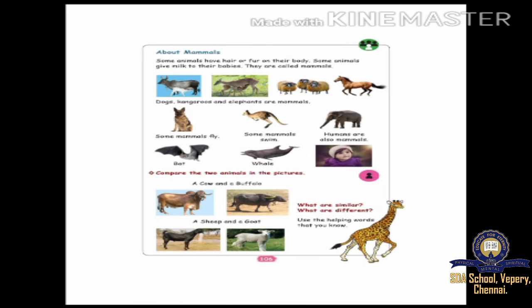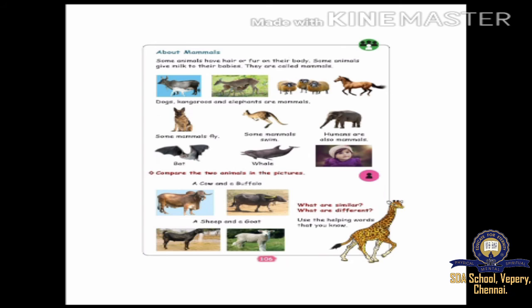Can you understand? Okay. Like that, bat. Have you seen bat? Bat means vowal. Have you seen vowal? It will hang on the branches of the tree. That is called bat, vowal. Next one is whale. Whale means what in Tamil?